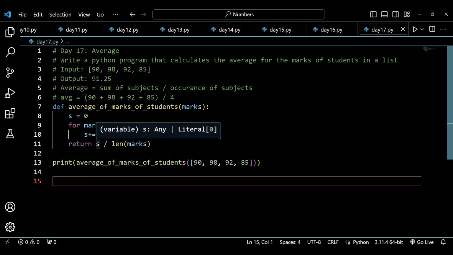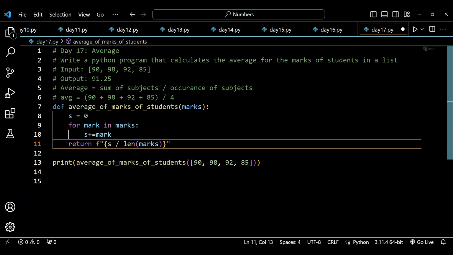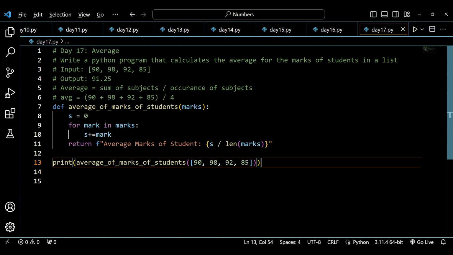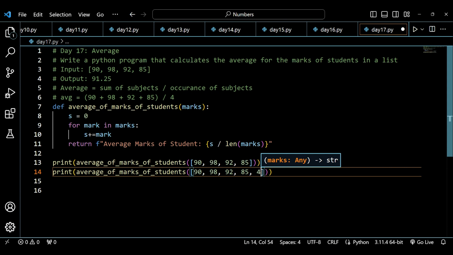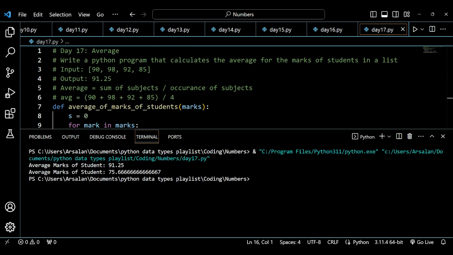Now what I'm going to do here is make it more readable. I'll write double quotes and use an f string, saying average marks of student is this. All right, so we can take more marks. If you wish, you can add more marks, more subjects. It will just give you the average according to the length and the number of marks you input. Now let's just run this. You will see that we are getting marks accordingly.